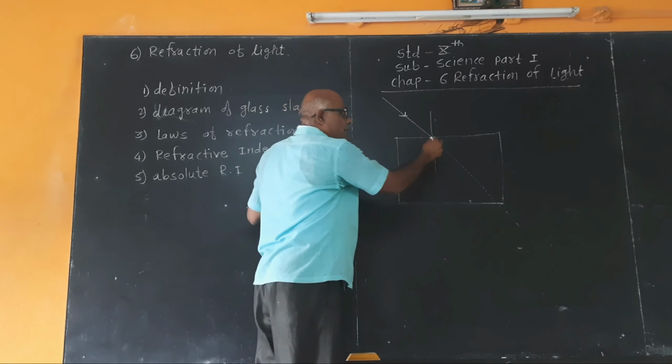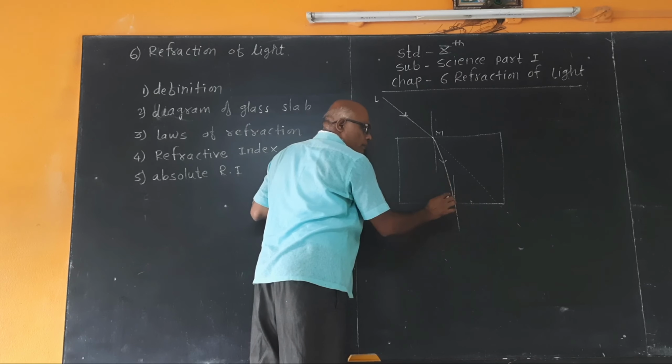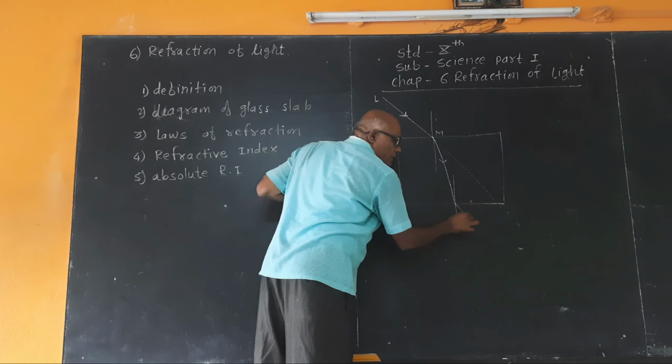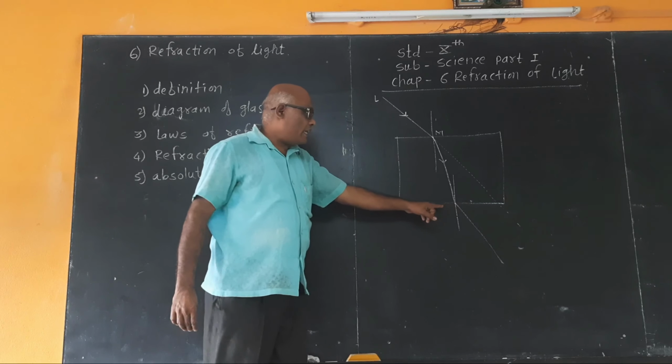They go in this way, but they change in this way, and therefore LM is the incident ray, MN is the refracted ray, and then again they finally change their direction.